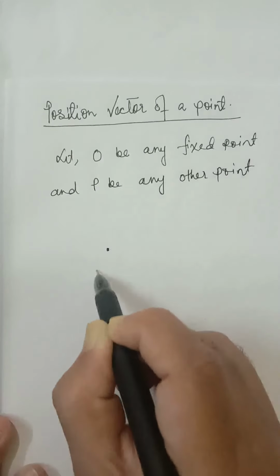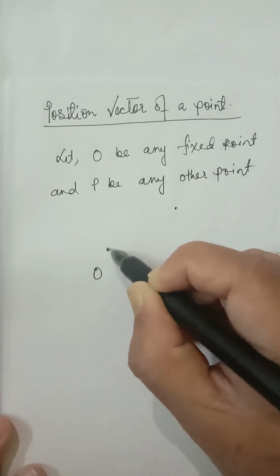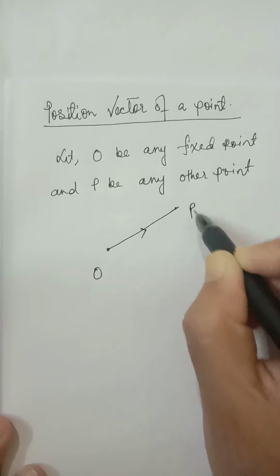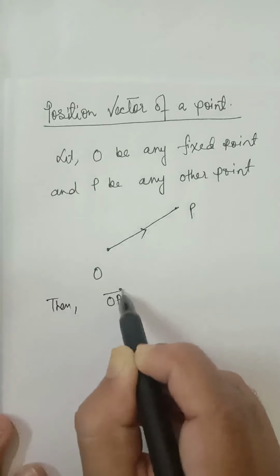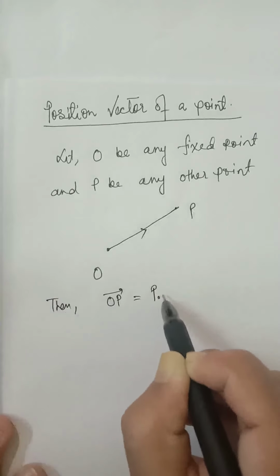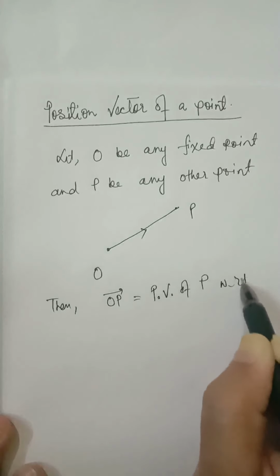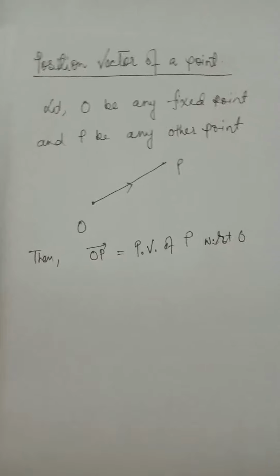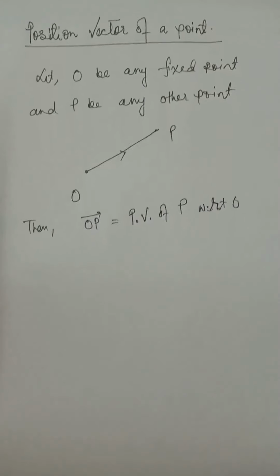Then the OP vector is called the position vector of P with respect to O. OP vector means the position vector of P with respect to O.